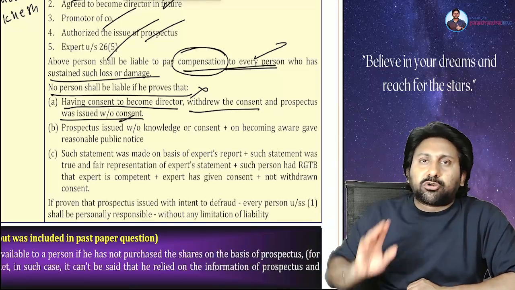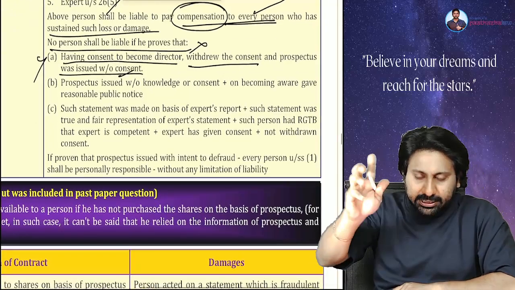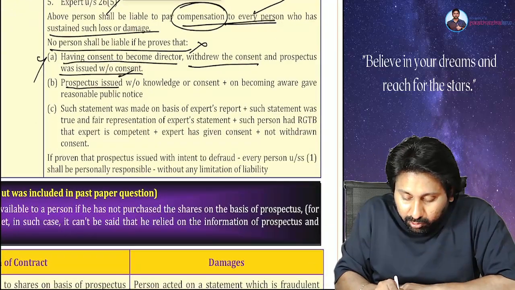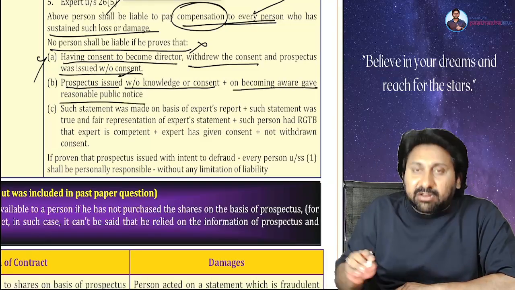Without my consent, you issued the prospectus with my name. I will not be responsible. Okay. Next, the second one: prospectus issued without knowledge or consent, and on becoming aware, a reasonable public notice was given.